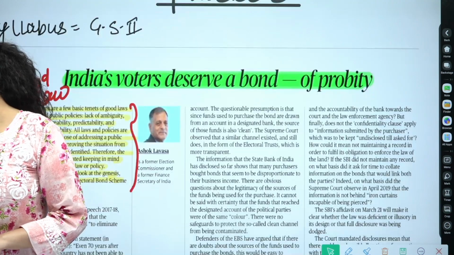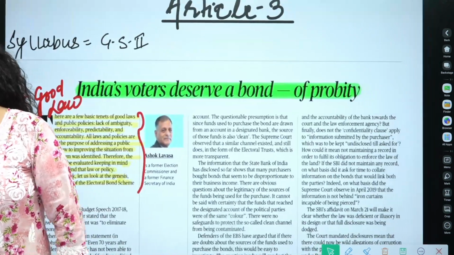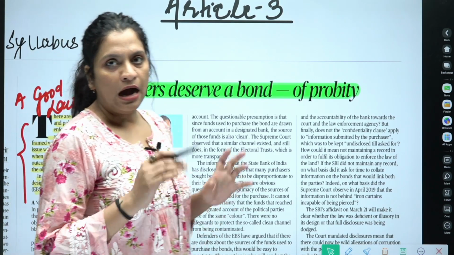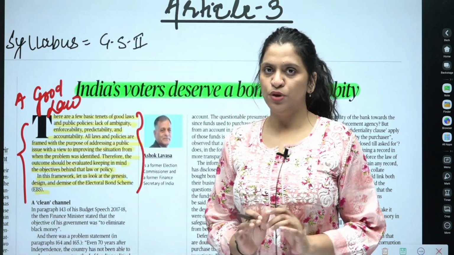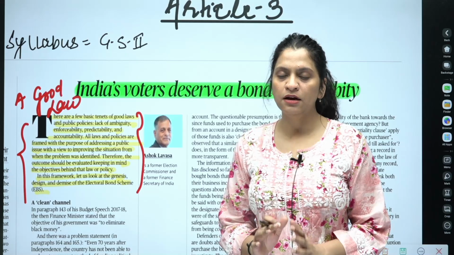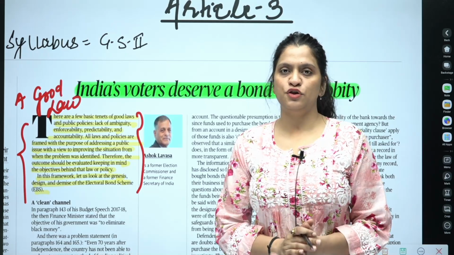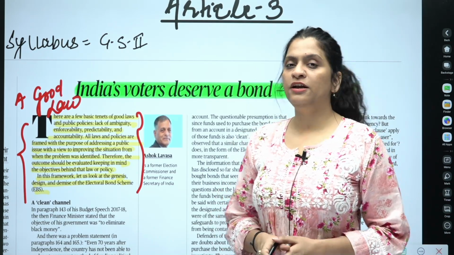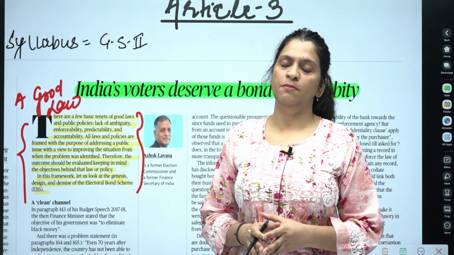With this, let's move to the third article, which is about India's voters deserving a bond of probity. This article is about everything which we have covered in detail in our previous discussion of the electoral bond scheme, while it was in the news and while it was struck down by the judiciary.